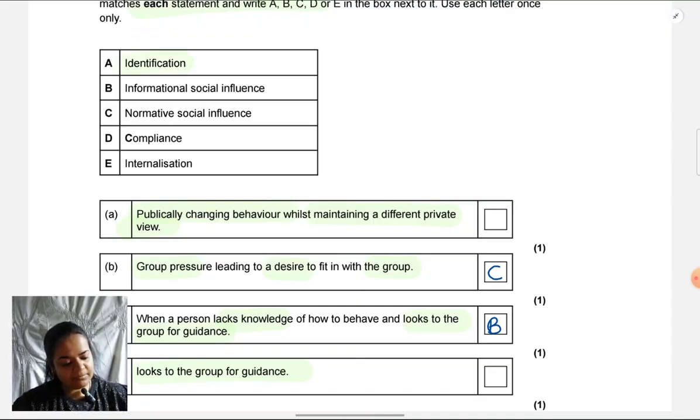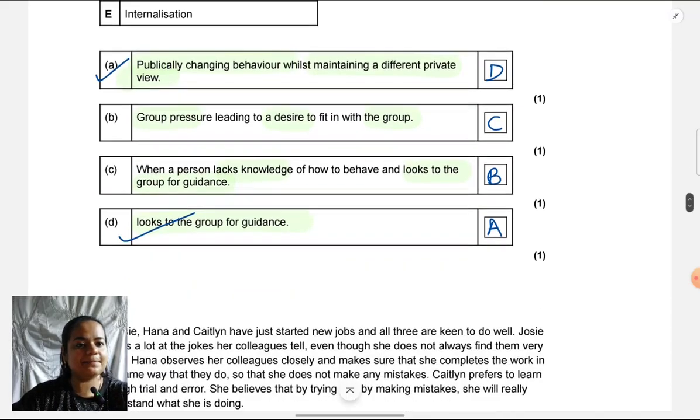And now because A has got struck out, and we had kept on hold that the first statement can either be D or A, now that A is gone, we can be sure that the first one is D, compliance. So the statement was fitting in for both. But the last statement, looking to the group for guidance, can't fit with compliance, because there it's not for guidance, it's for pressure. So definitely we are sure it's A. So now we can be sure the first one must be D. So tricky types of questions you can answer in this way.